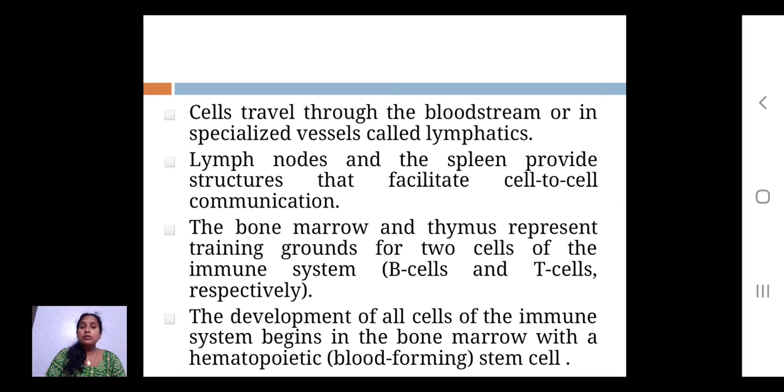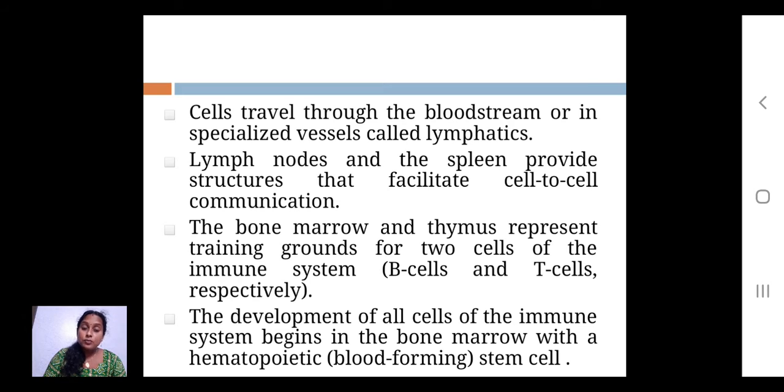The cells travel through the bloodstream or through specialized vessels called lymphatics, because we know that the production or synthesis takes place in one place, and then it has to be transported to different sites in our body. In multicellular organisms, the organs and systems also have other major roles, so obviously they need good collaboration with other components. Here they also need the help of blood.